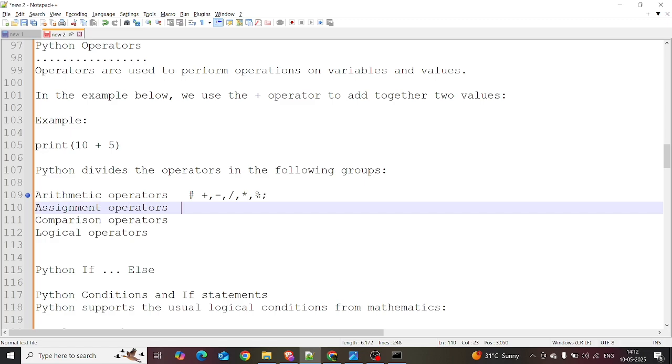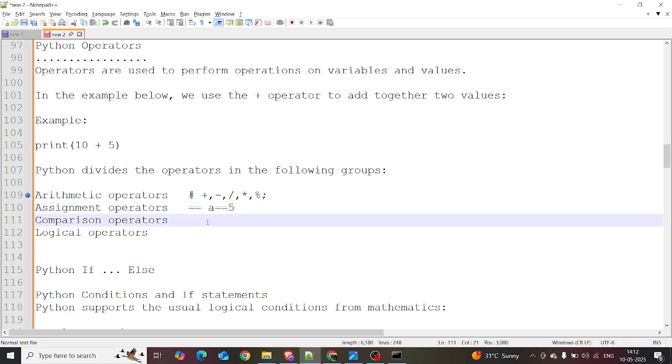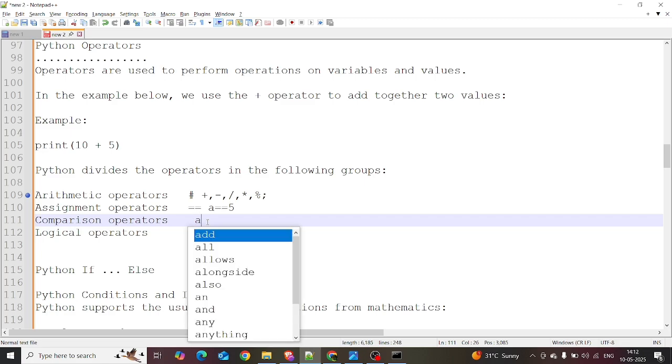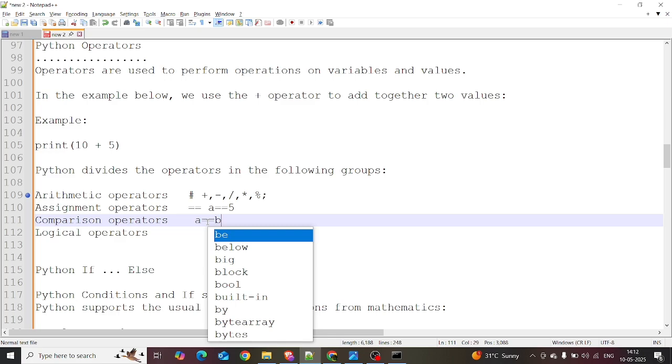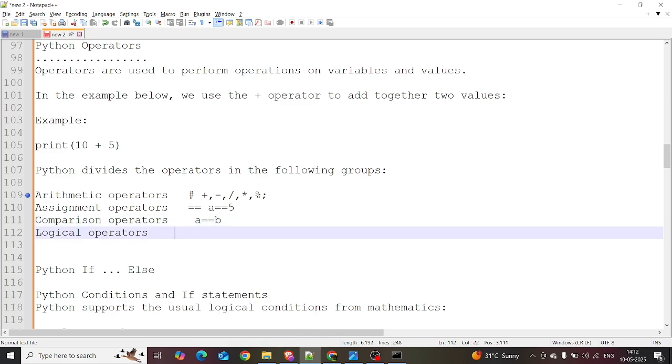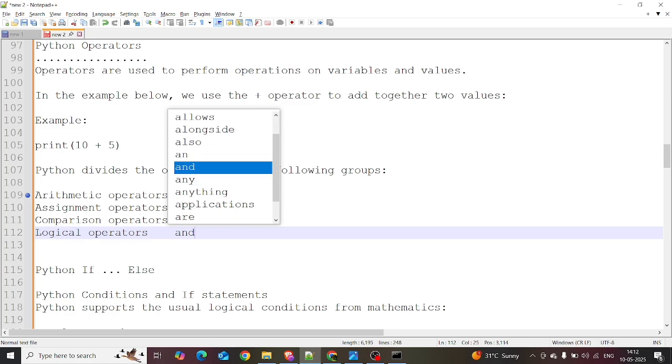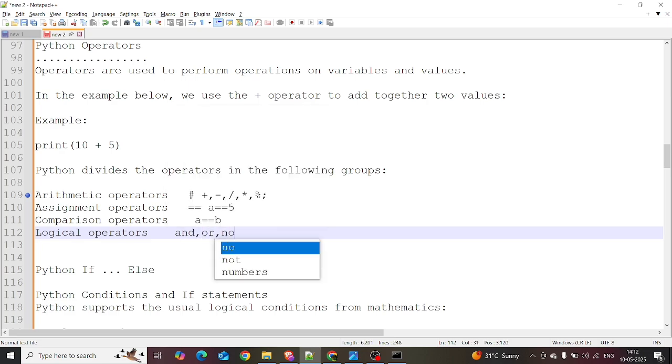The assignment operator is basically equal to. If you assign a equal to 5, that is the assignment operator. The comparison operator is a very easy operator, used to compare two things. For example, if you want to compare a equal to b, the equal to here is a comparison operator. If you want to create logic in an expression, we use and, or, and not.